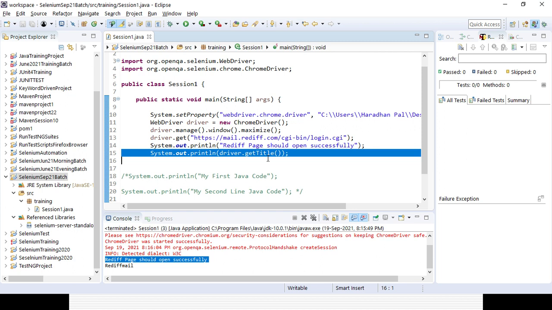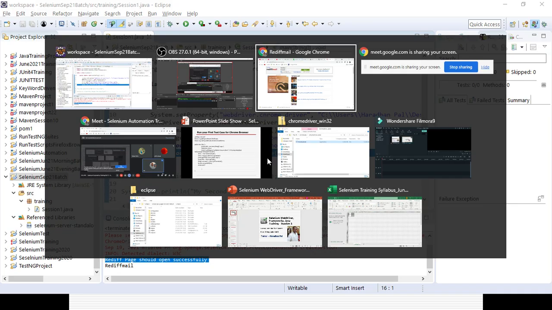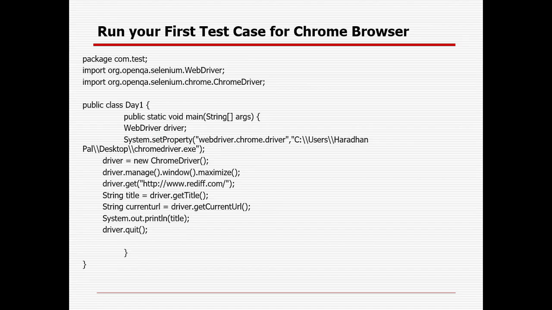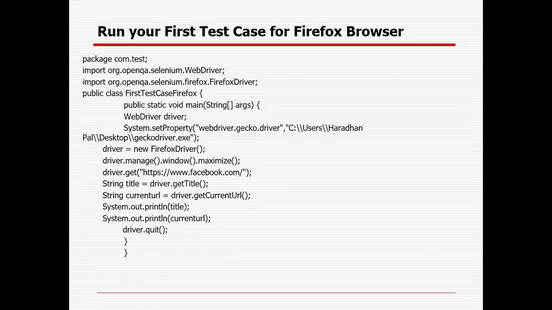So the only thing you need to change is WebDriver.ChromeDriver. Okay, only that part, and here it will be Firefox driver instead of Chrome driver. Otherwise, the rest of the things will be the same. Then I will try to cover the different element locators, right?